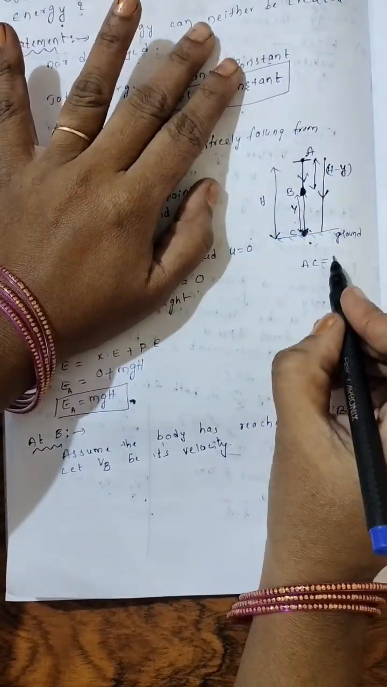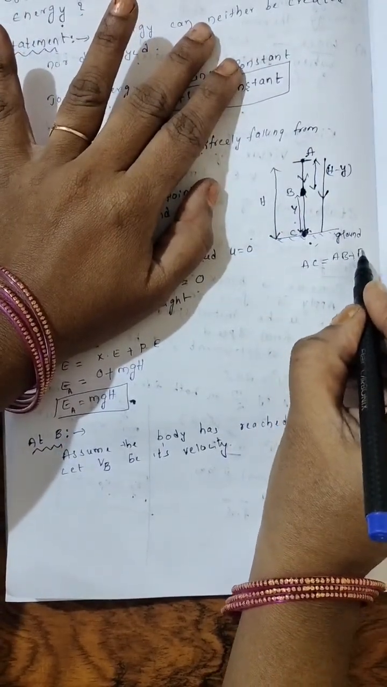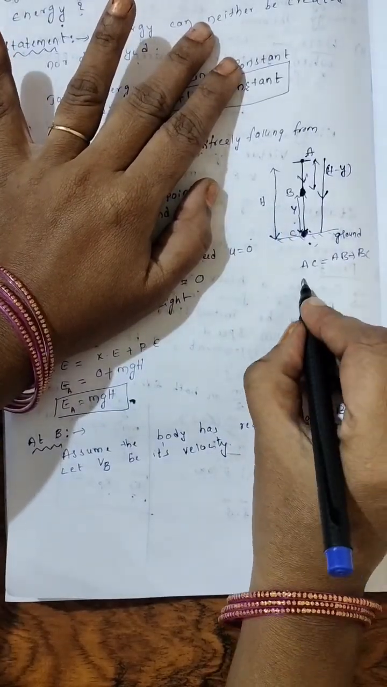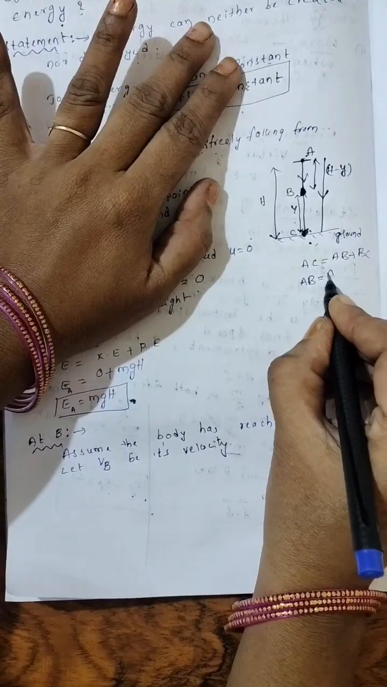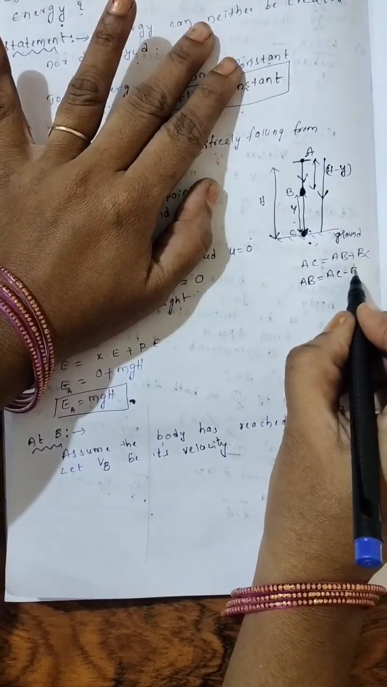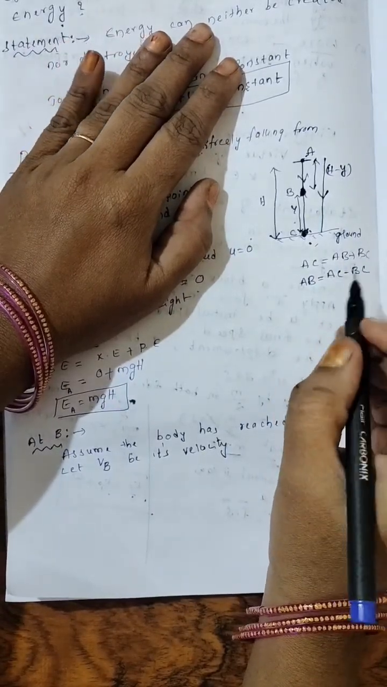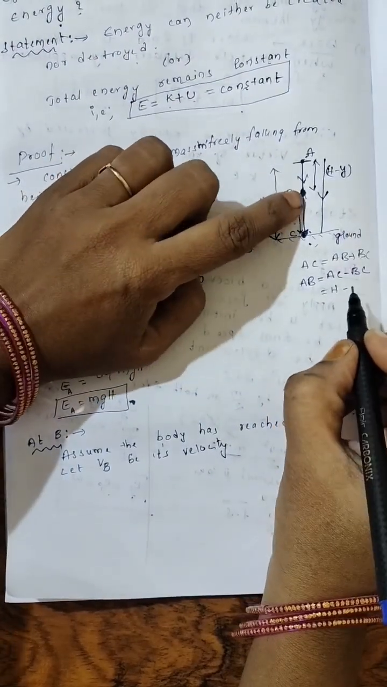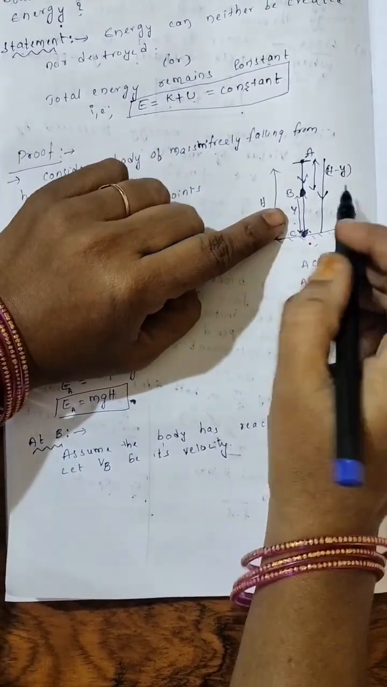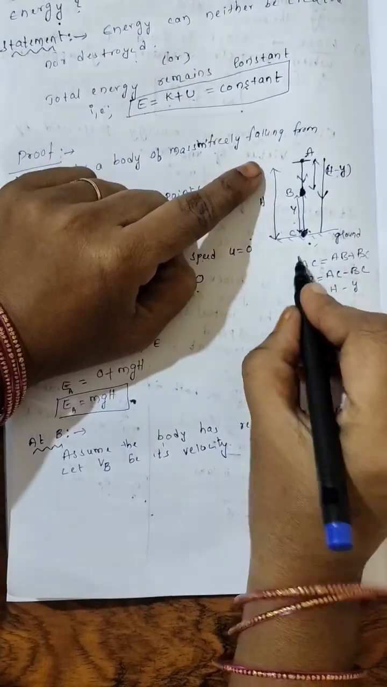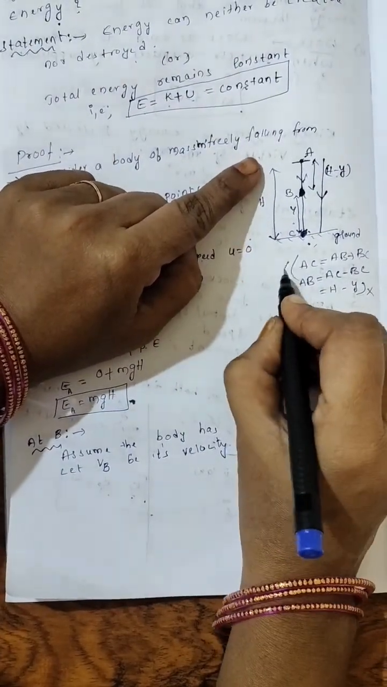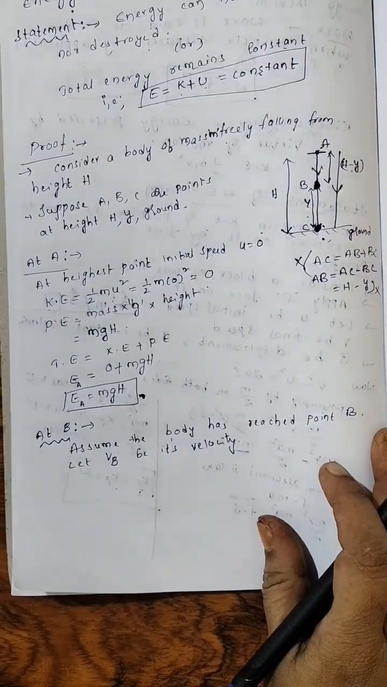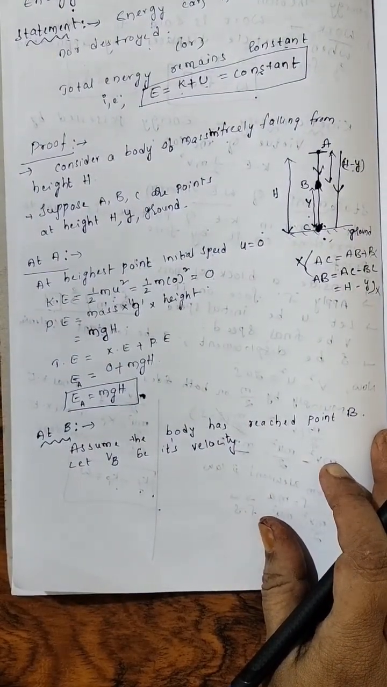What we will write? AC is AB plus BC. But I want AB, no. AB is equal to AC minus BC, this BC comes this side, becomes minus BC. So, what is AC? We said h. What is BC? We said y. So, I wrote h minus y. Correct only, no? No need of including in exam. Just if you understand how we wrote the displacement AB, that's enough.